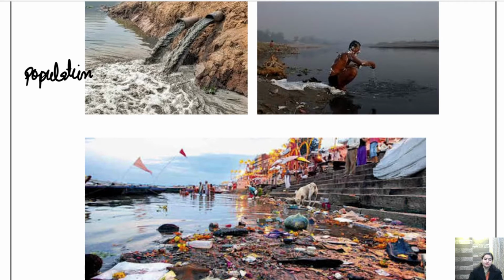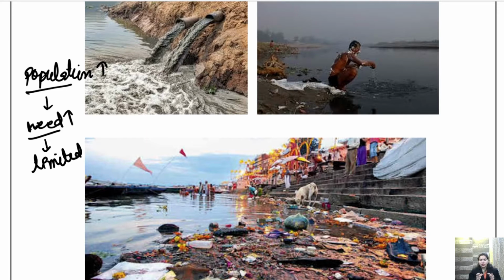The rise of population is at its peak now. So as the population is increasing, the need is also increasing, but the material that we have is very limited. चीजें हमारे पास उतनी है, बट उसकी डिमांड बढ़ गई है.